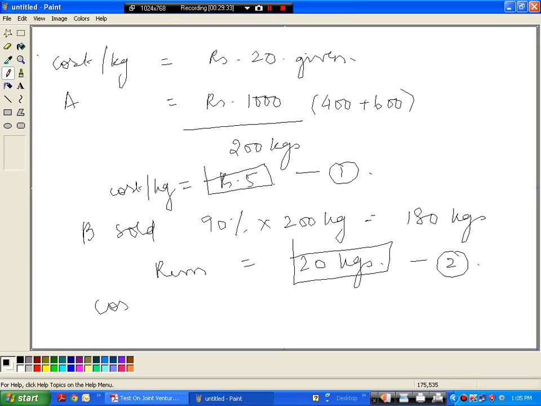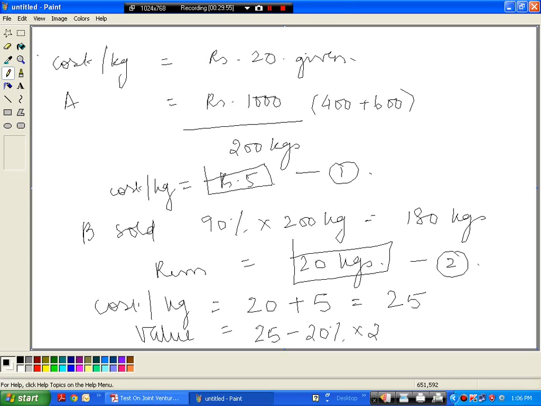See, cost per kg now is the purchase cost of 20 plus the proportionate share of expenses, 25. But what is the value at which B is taking it? It is not at 100%. He is taking it at 25 rupees less 20% of 25 rupees, which is 20. So he's taking it over at 20. Okay, this is our third finding.